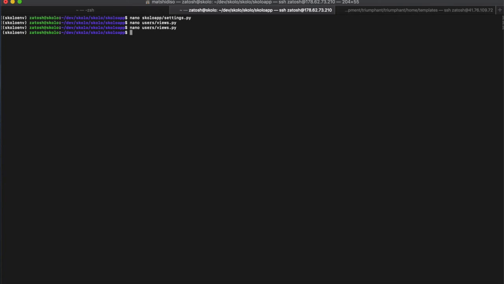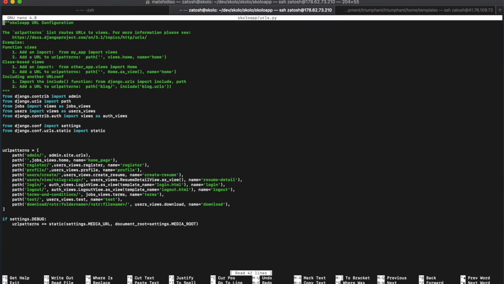All right, so I need to go to my urls.py file and create a route that will render this test email view or function, so that I can run that whole thing and send myself an email and test that the email works. All right, so I need to nano Scholar app, and then I need to open urls.py.